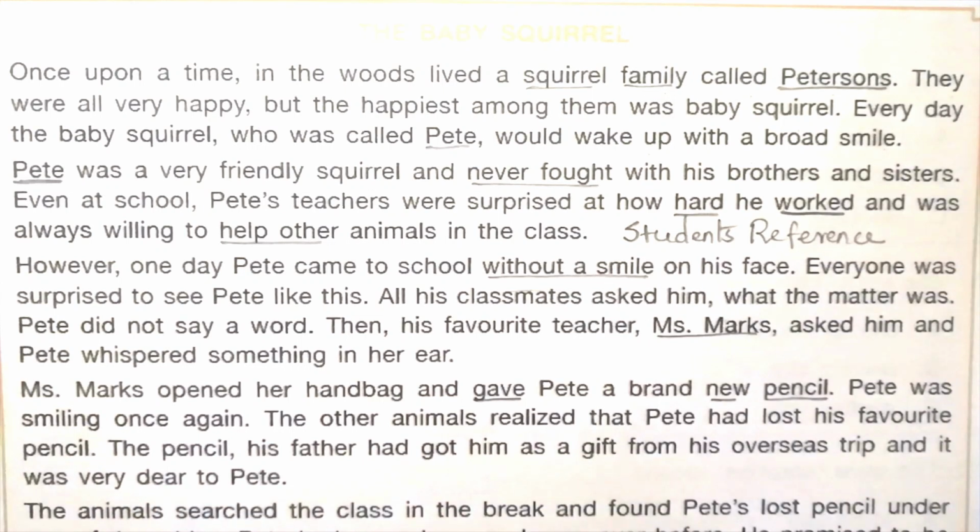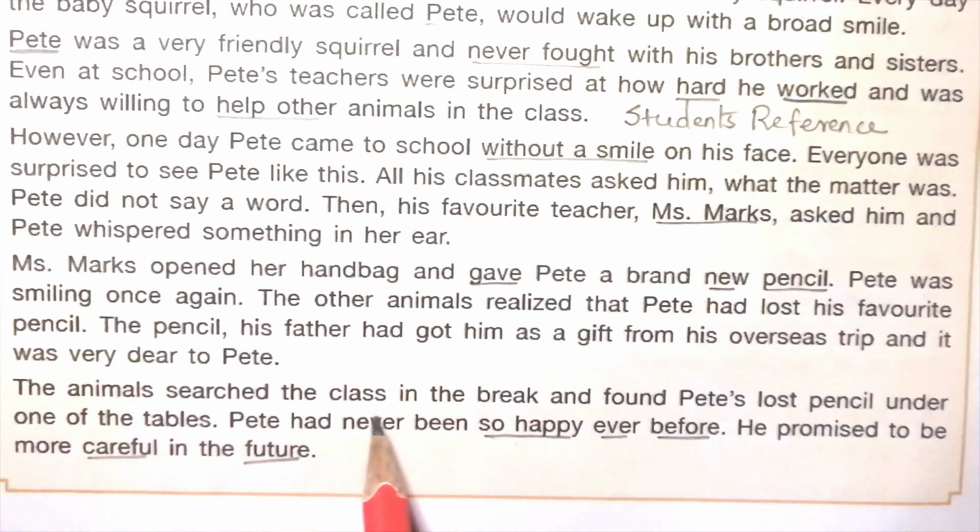The other animals realized that Pete had lost his favorite pencil, the pencil his father had got him as a gift from his overseas trip, and it was very dear to Pete. The animals searched the class in the break and found Pete's lost pencil under one of the tables. Pete had never been so happy ever before. He promised to be more careful in the future.